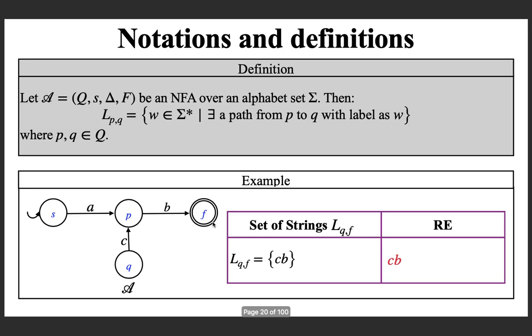And if you formally define it, given an NFA, L_pq is the set of all strings w in the alphabet of the NFA, such that there exists a path from p to q with the label as w, and that is what we show. So L_qf means the set of all strings w for which there exists a path from q to f for w. In this case, it is only cb.